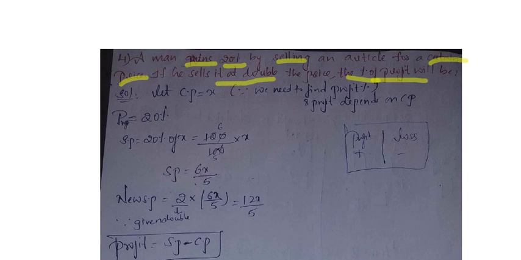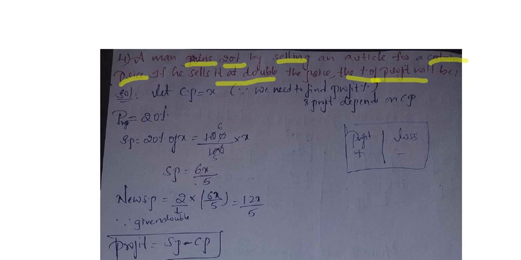Next, in the first step, a man gains 20% by selling an article for a certain price. That means selling price is nothing but 20% profit on the cost price, which we assumed as X. So I wrote selling price as 20% of X. Here 20% is profit or loss? They have given profit. Profit means we should do addition or subtraction?